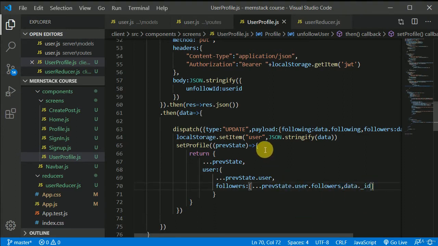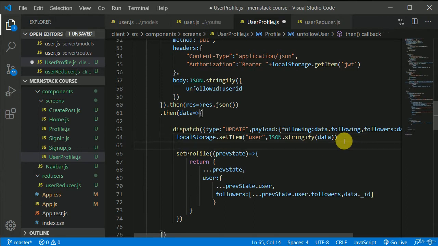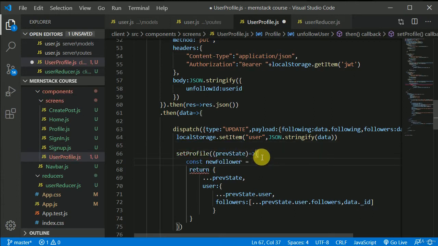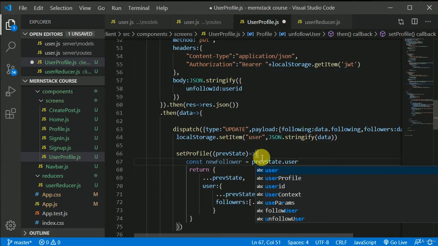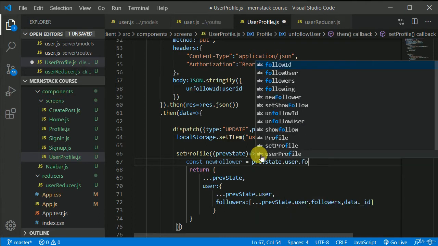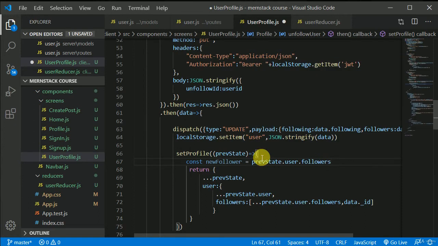So what I will do in here, I will create const newFollower, and I can create this new follower inside this, Control X, Control V. Yeah, I can do that. I can access this previous state. From this previous state I want to access user. Inside this user I have followers, and for followers we have followers, right?